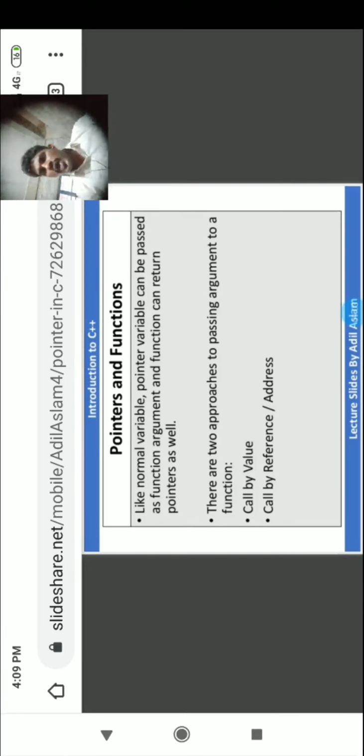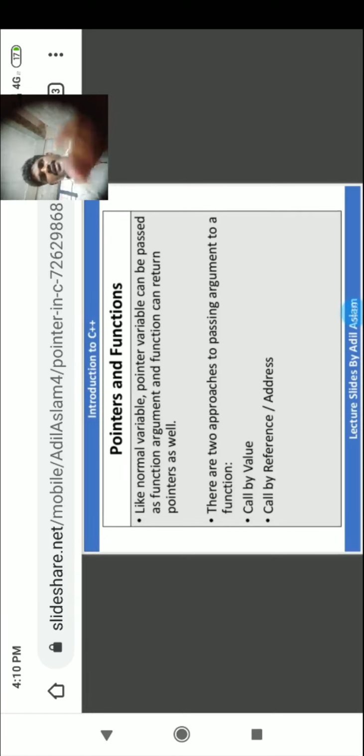There are two approaches to passing arguments to functions. What is this? The sharing of data with data members. Functions are the member functions that do the task, complete the work, and execute the program. We are designing and creating some functions to do some tasks. So functions need the data members, and those data members are required from one function to another. In that case, you want to send the variables from one function to another function for access. That's why many concepts are implemented.